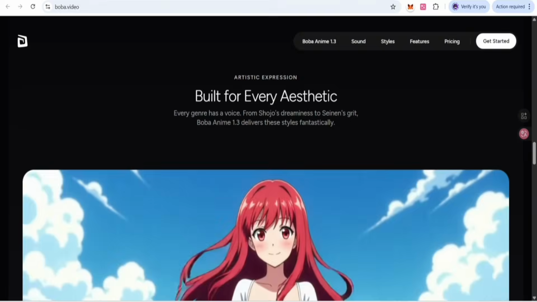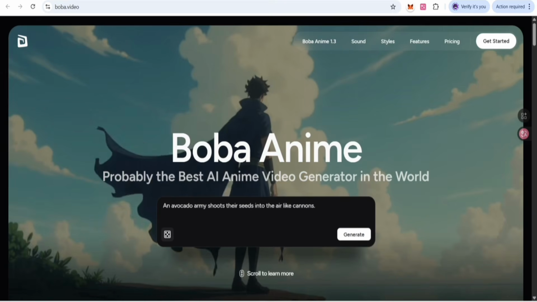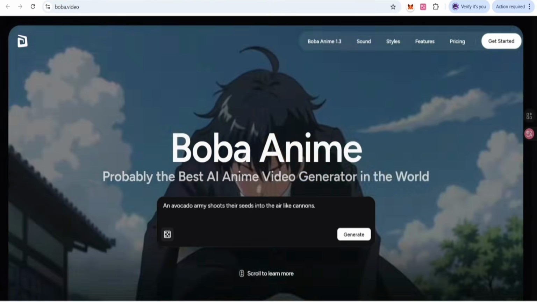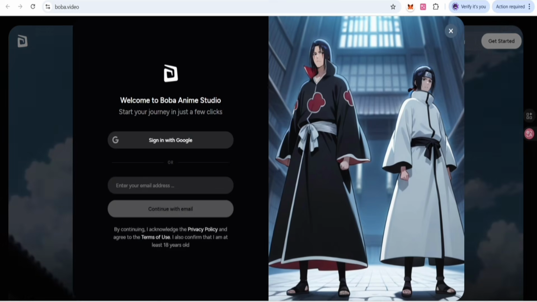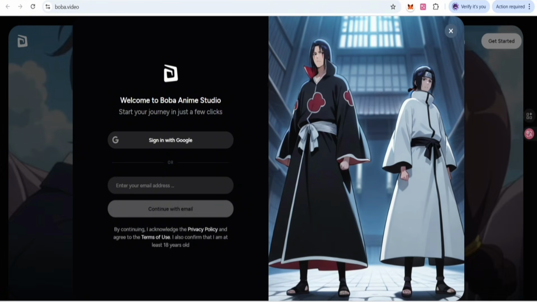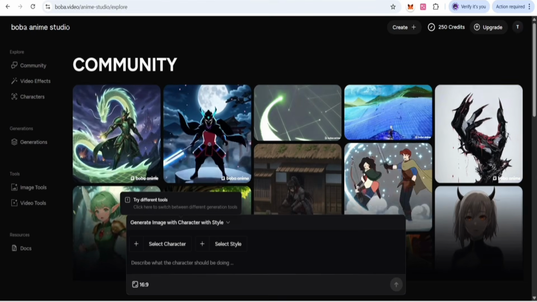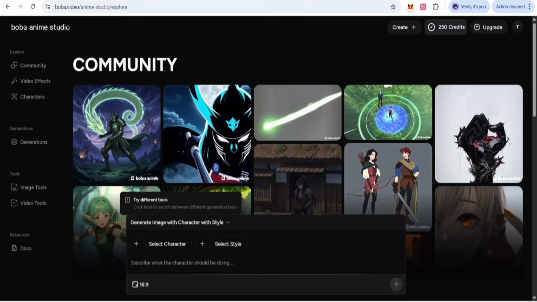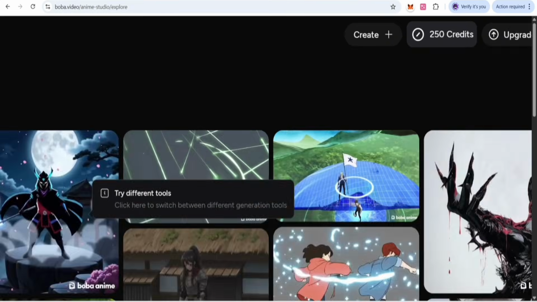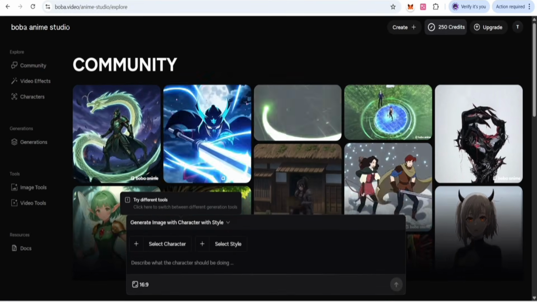According to your suitability, you can select a plan and proceed to the next step. If you want to get started, you can use your account to create, and your account will be created. Once your account has been created successfully, you can see here my account, where I have 250 credits from my account registration.